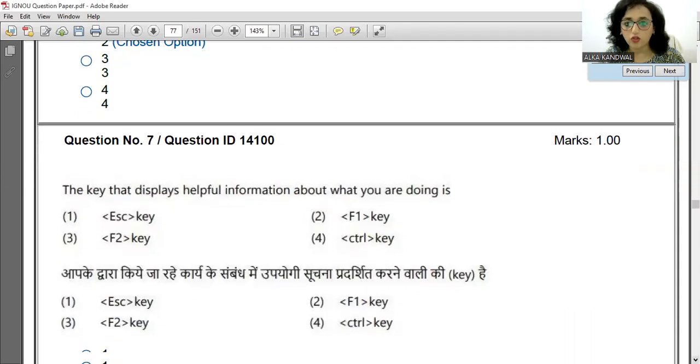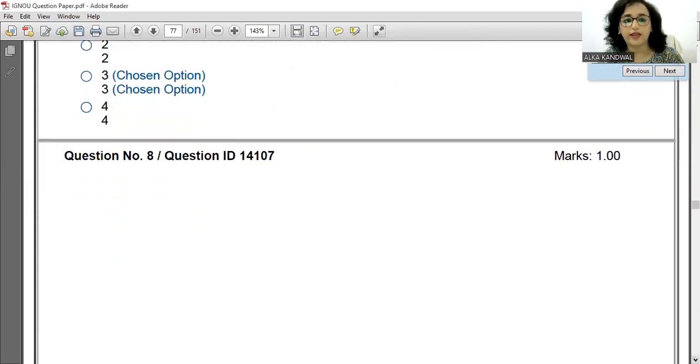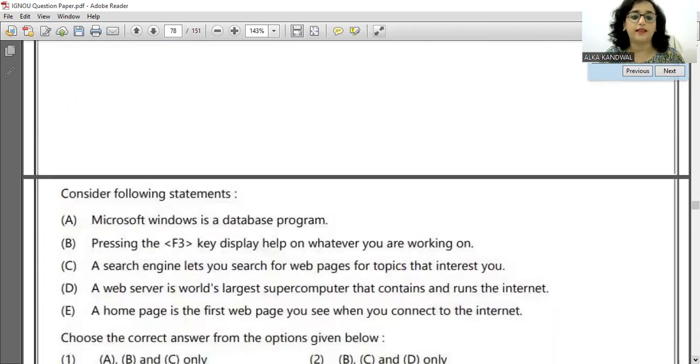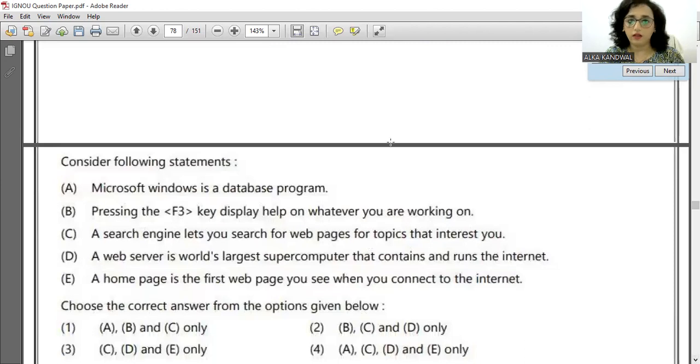So here we have lots of questions ahead. Let us move ahead. Question number 8 है. देखते हैं क्या है. अब इसमें ये क्वेश्चन बहुत आए थे कि choose the correct one. This type of question I observed a lot of questions from this type. Microsoft Windows is a database program. No, it is not a database program. Pressing the F3 key displays the help on whatever you are. No, that is also incorrect.